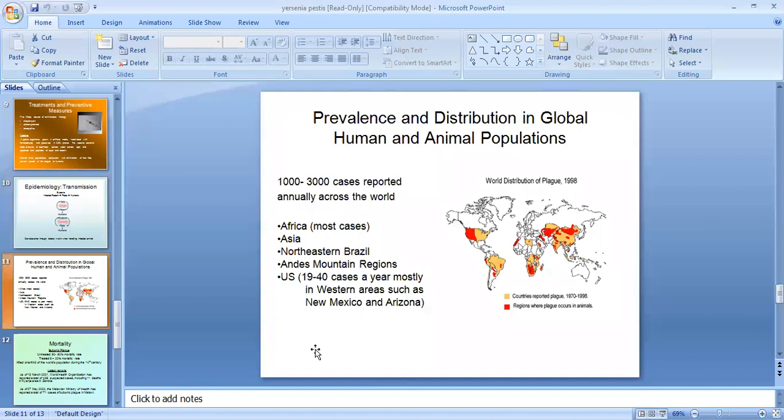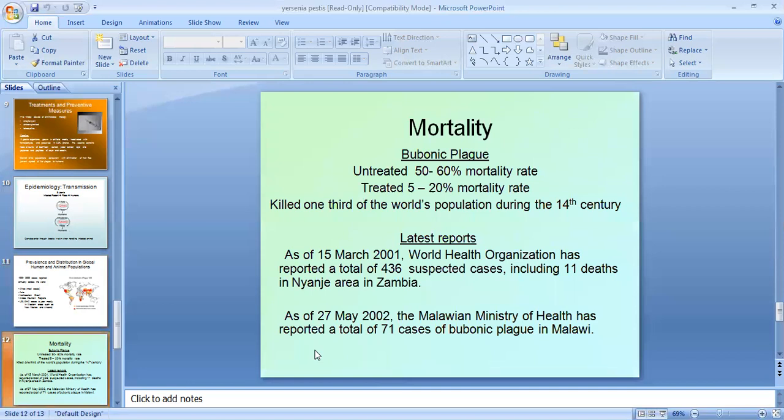1,000 to 3,000 cases are reported annually across the world in Africa, Asia, and northern Brazil, and the US also. Mortality in bubonic plague is 60% in untreated cases and 20% in treated cases. It killed one third of the world population during the 14th century. So you can imagine how dangerous this disease is and how this is the largest pandemic of the world, which killed one third of the world population.